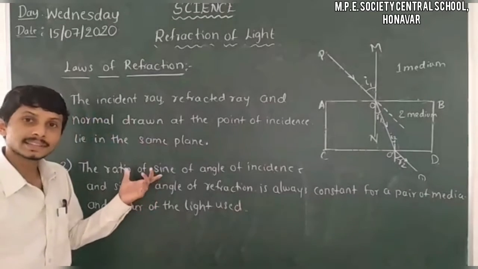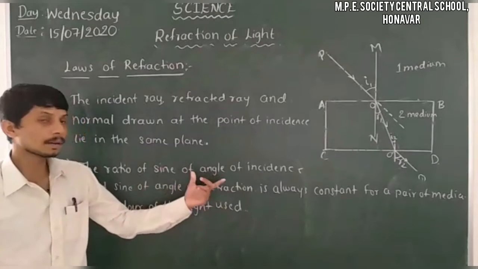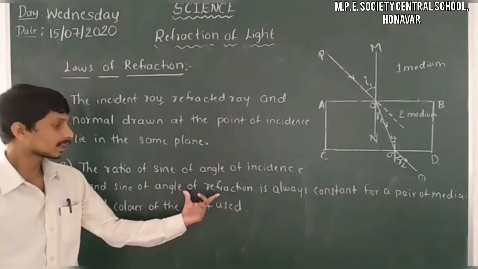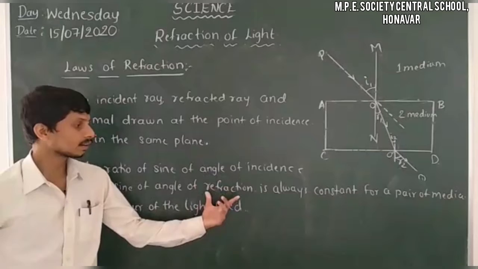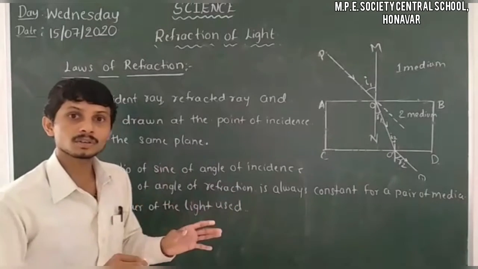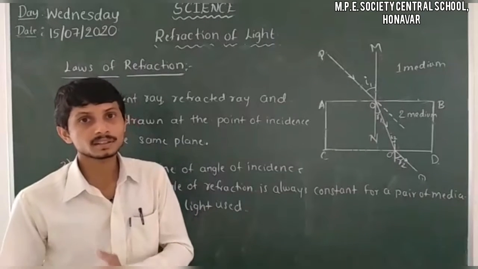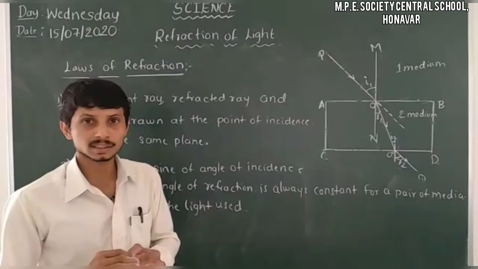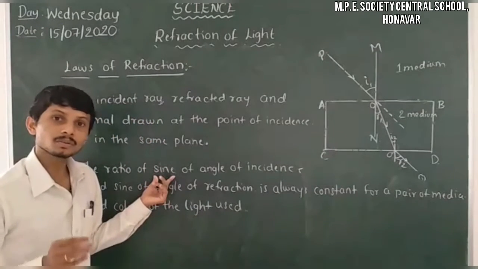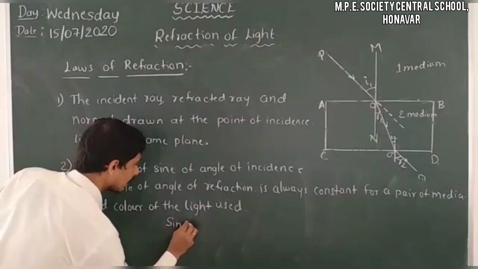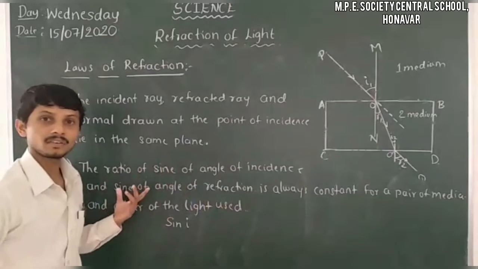So this is about the second law of refraction. It tells us the ratio of sine of angle of incidence and sine of angle of refraction. You already learnt about angle of incidence and angle of refraction. In mathematics you have to learn sine, cosine and tangent; you have to learn this year only. Here we use sine, S-I-N, of angle of incidence and sine of angle of refraction, and we have to take the ratio.